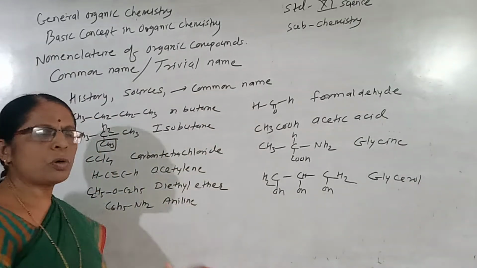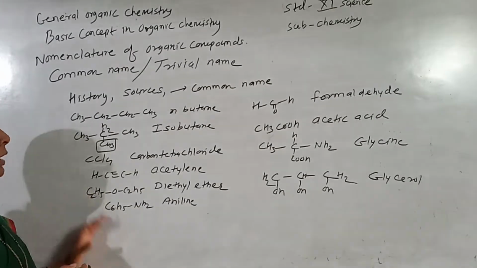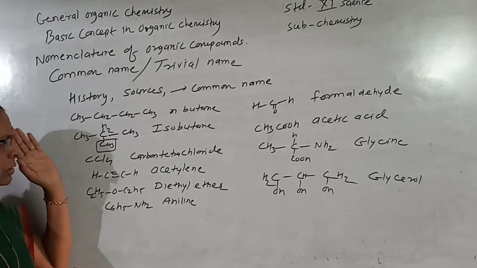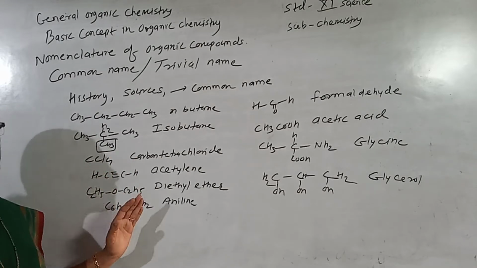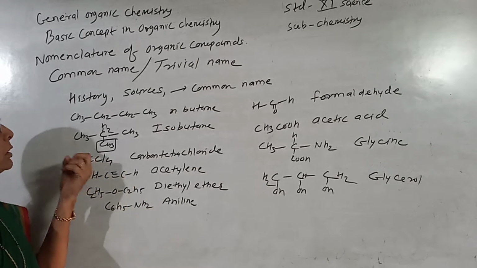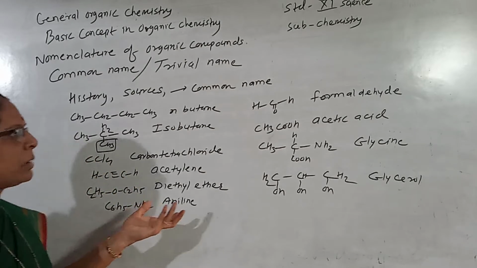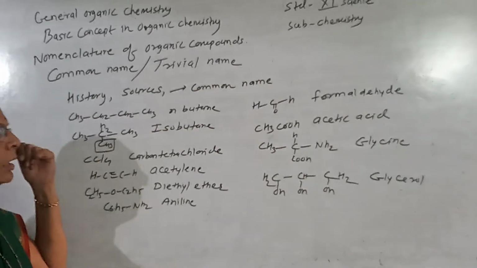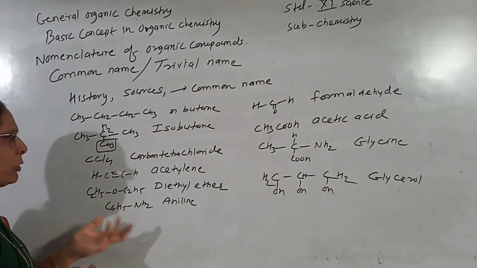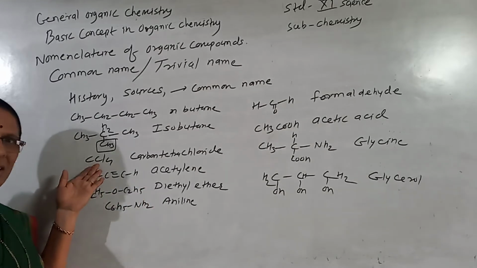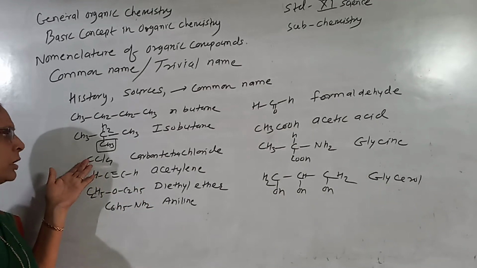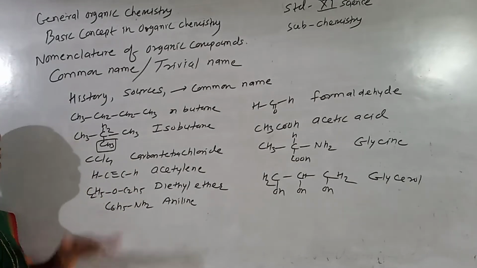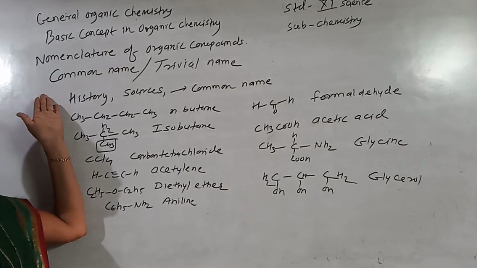These are the most commonly used organic compounds, and therefore their names are considered common names. These common names are given by considering the history and the sources from which they were obtained. For example, acetic acid is obtained from vinegar, formaldehyde is obtained from formica. CCl4 is most extensively used as a solvent in industry.